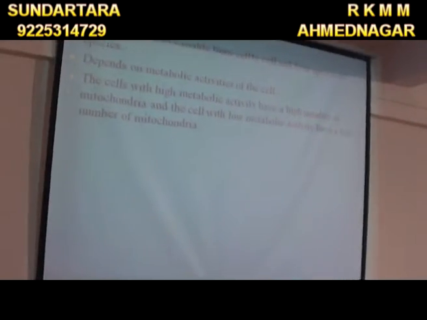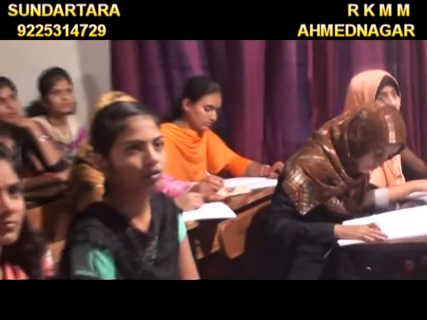What is meant by metabolic activity? Metabolic activity means metabolism. What is the definition of metabolism? Metabolism means the sum of all the reactions carried out inside the cell. And metabolism is divided into two types: first is catabolism and the second is anabolism.